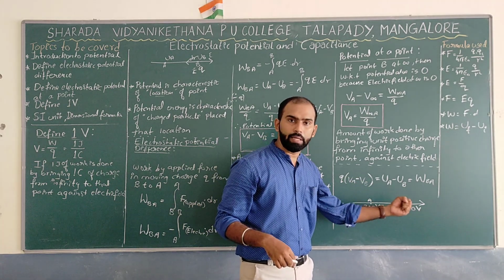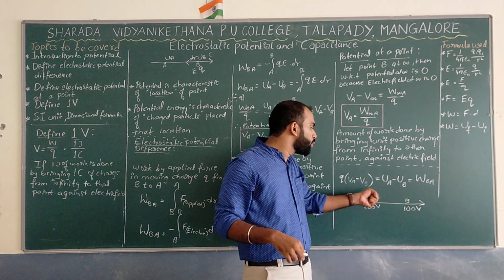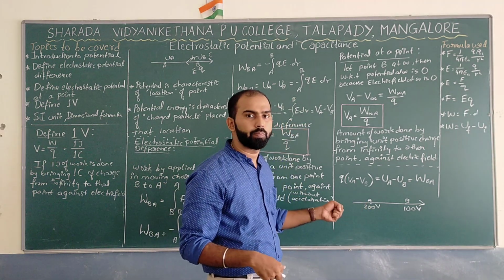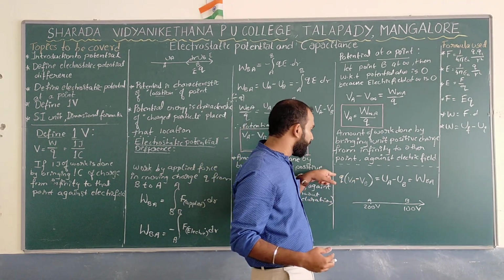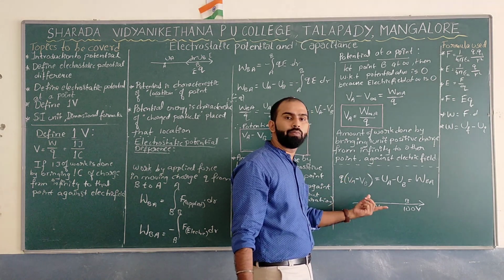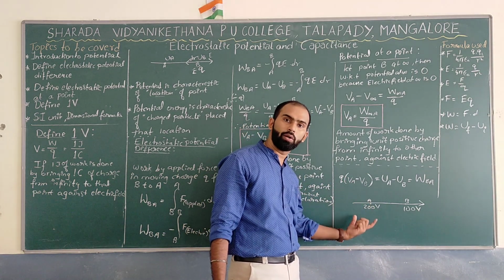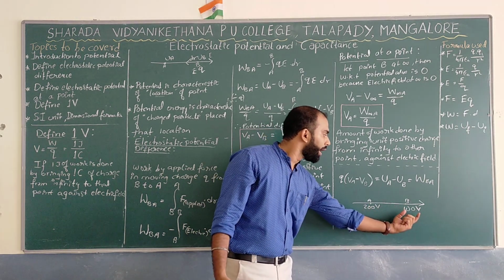If I bring a 2 coulomb charge from 100 volt to 200 volt, what is the work done in this process? Use your common sense. Replace Q as 2, and VA minus VB is the potential difference, because you have moved a 2 coulomb charge from 100 to 200.